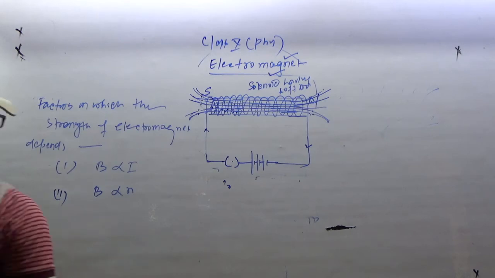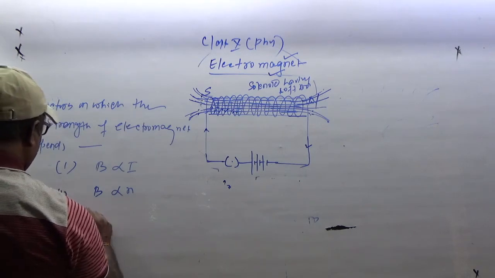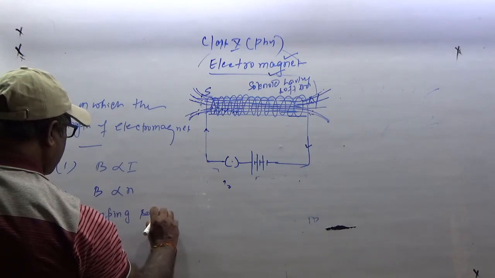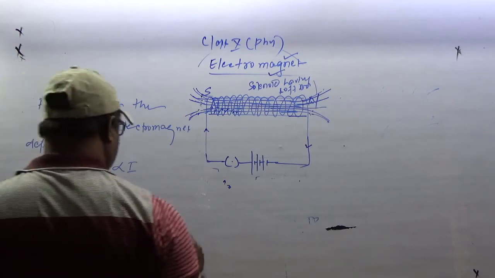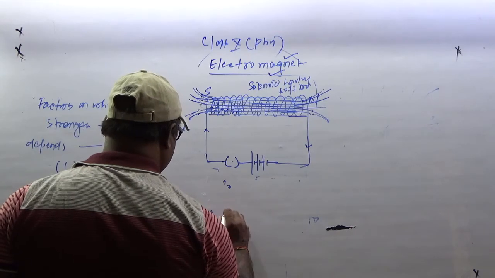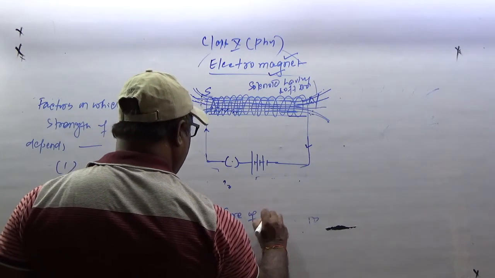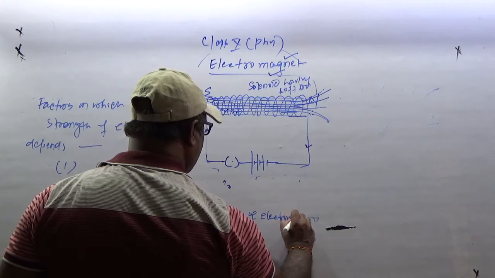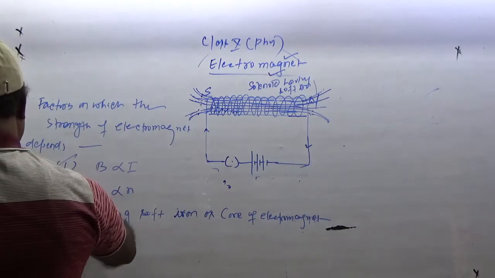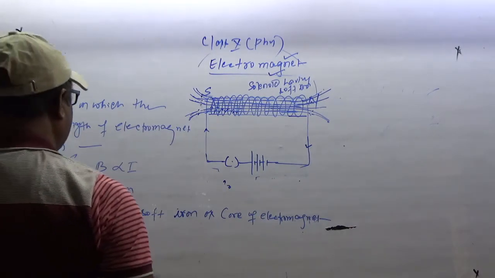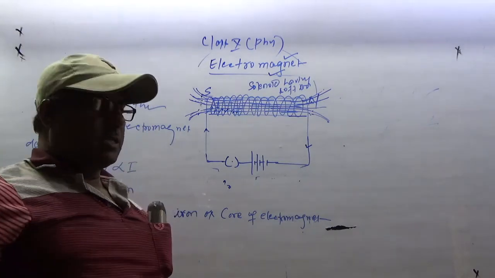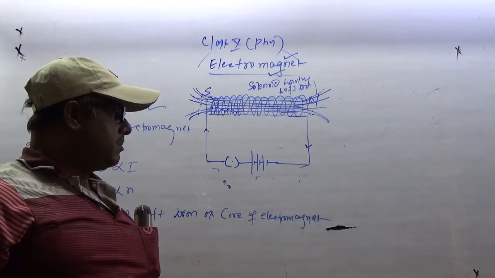And third, keeping soft iron as the core of the electromagnet. ये तीन चीज अगर हम करते हैं, then the strength of the electromagnet increases, as we increase the number of turns, the strength of the electromagnet increases.